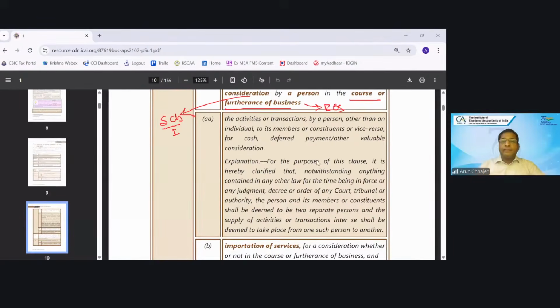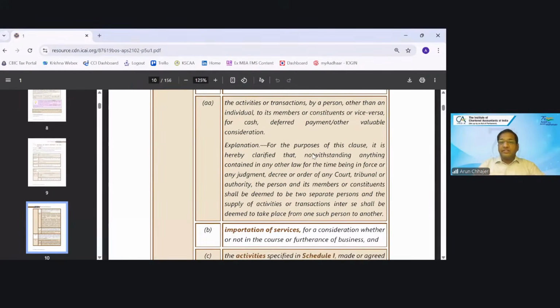Now the activity or transaction. This is a new clause inserted: activity or transaction by a person other than an individual to its member for cash, deferred payment or other valuable consideration.